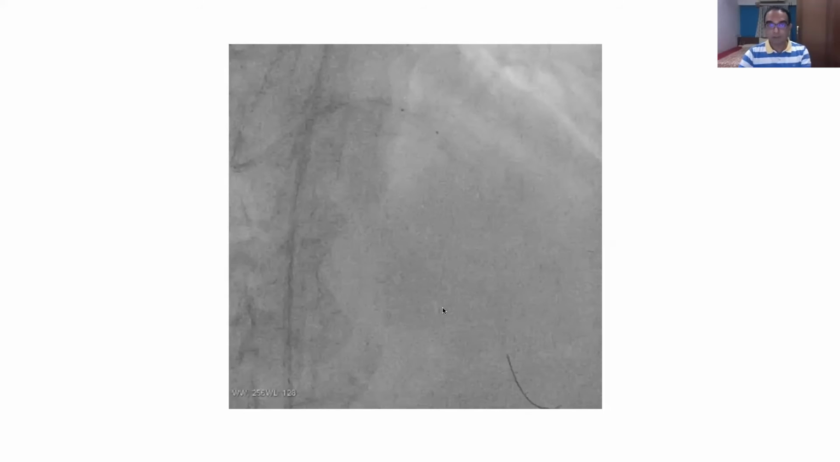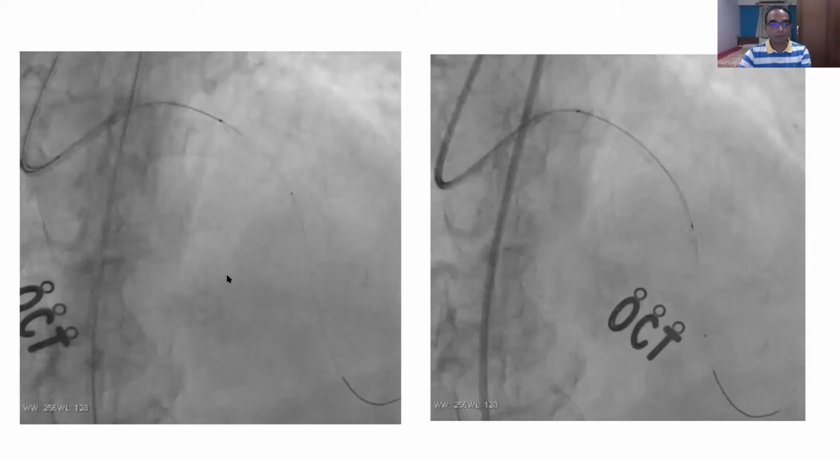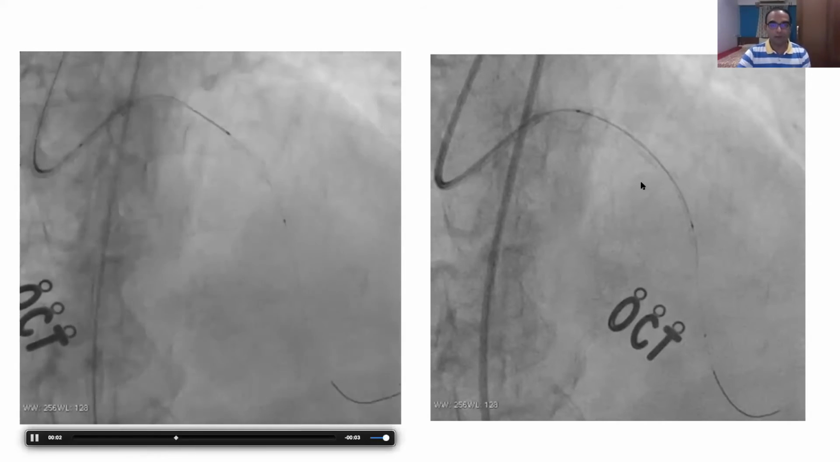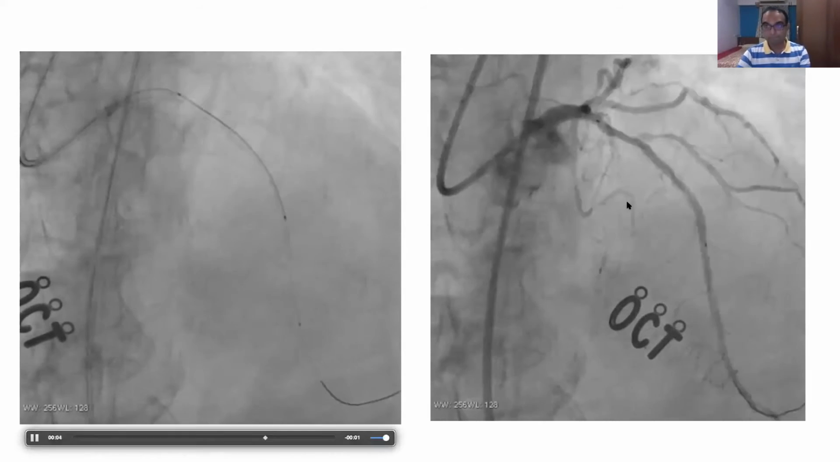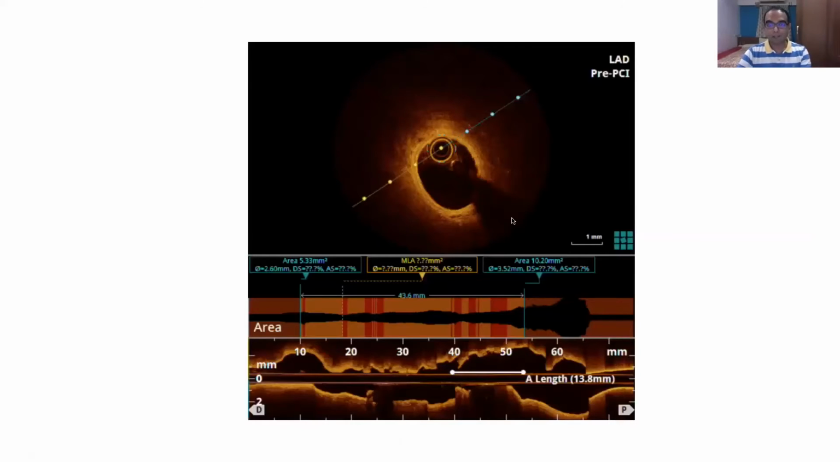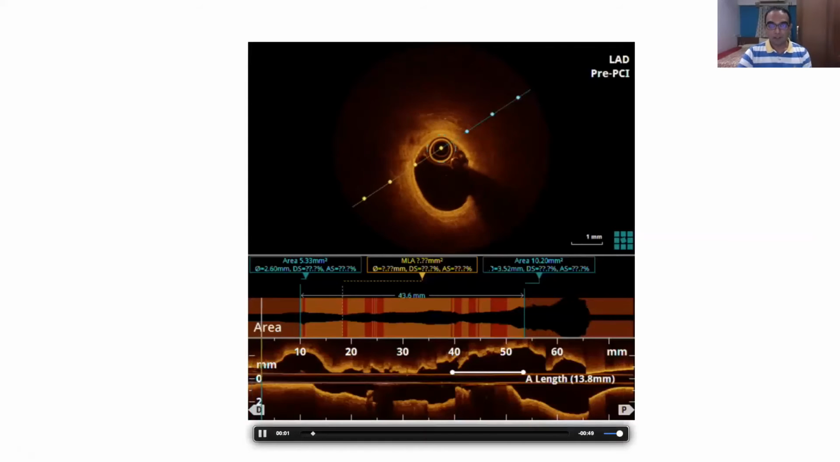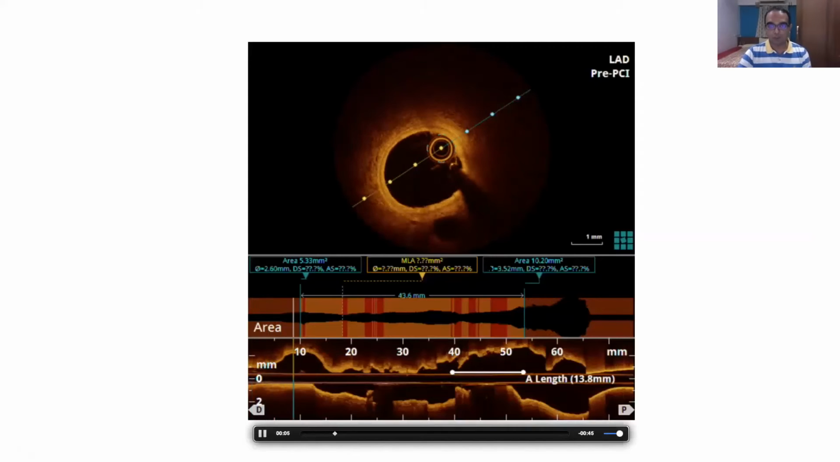So this is the IVL we are using. And we did an OCT because it was very heavily calcified, and as I told you, creatinine was also on the higher side. So after this IVL, we did one OCT run. And this was the OCT. This was post IVL. Pre-IVL, we did not do an OCT.